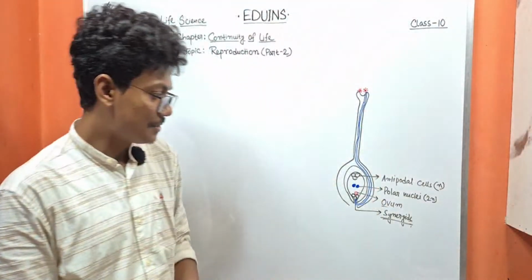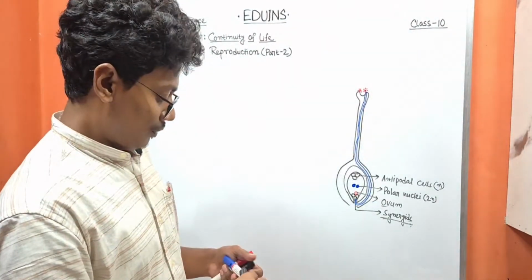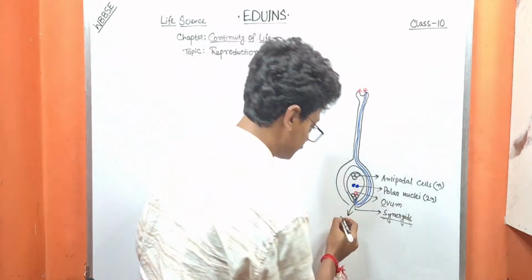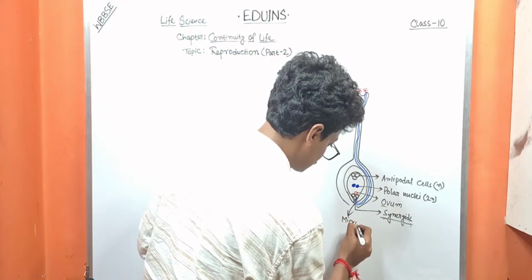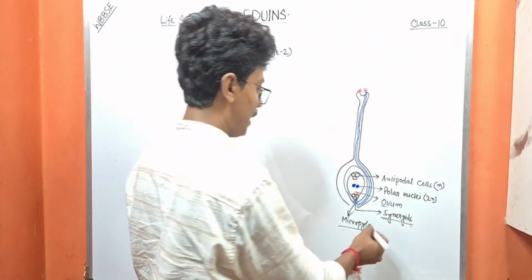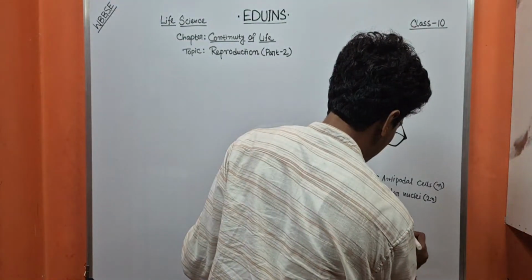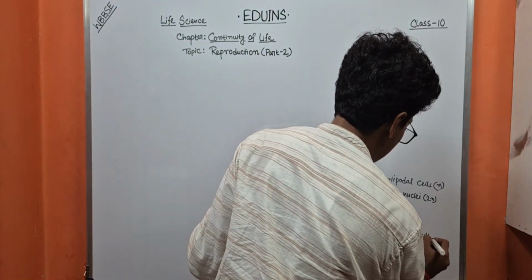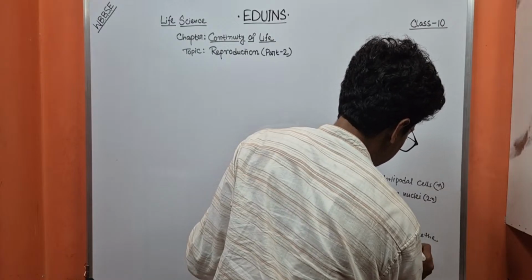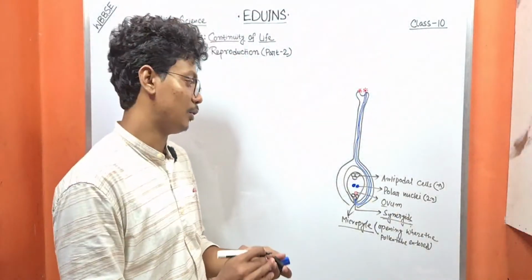And where the pollen tube enters inside the ovule is known as the micropyle, the pore. The micropyle is the opening where the pollen tube entered. This is called the micropyle.